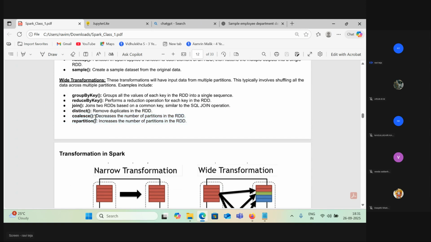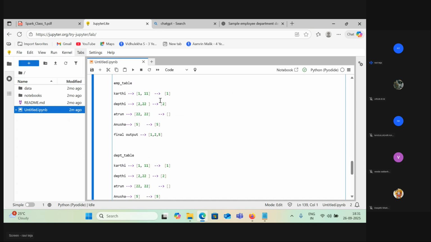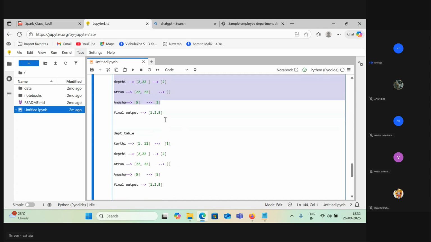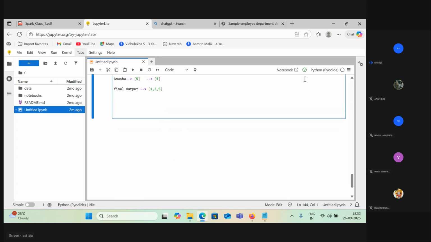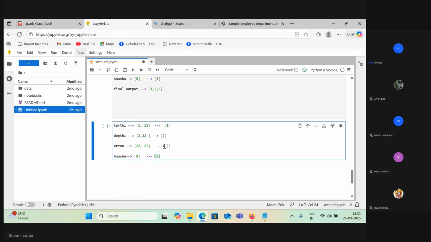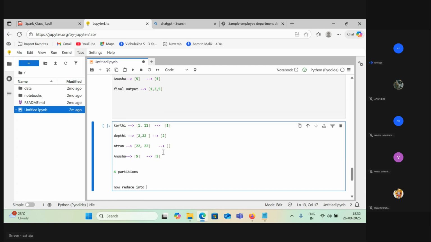Coalesce means decreases the number of partitions. You just saw here, how many partitions do I have? One, two, three, four, five. Sorry, four partitions. Okay, let's go with only four. Now I wanted to reduce it into two partitions.